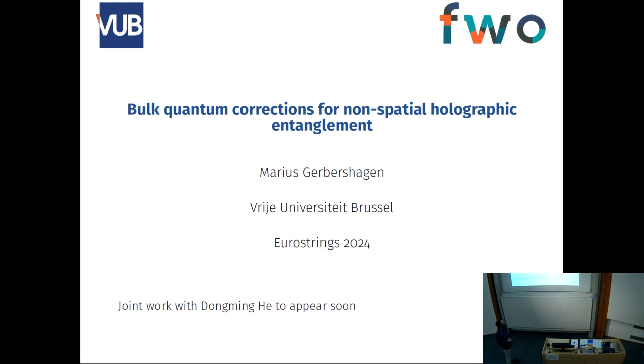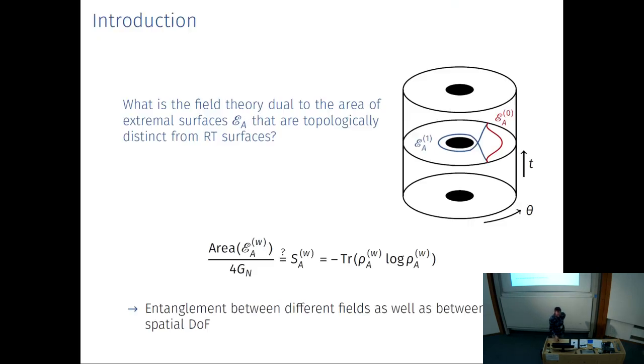So I'm going to talk about a project which is ongoing with another PhD student from University, Dongwing He. And the project is on bi-quantum corrections for non-spatial holographic entanglement. And let me first introduce non-spatial entanglement before I get to the bi-quantum correction.